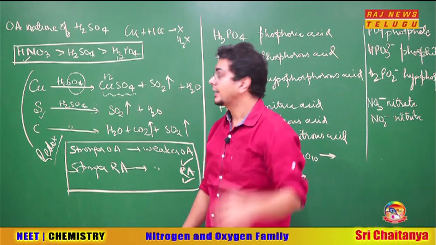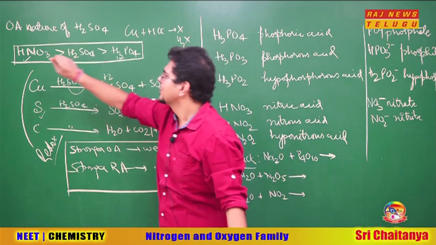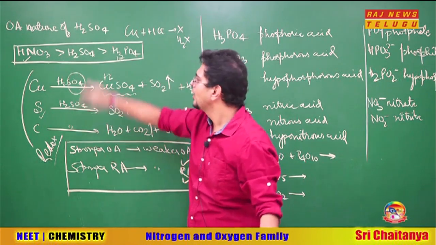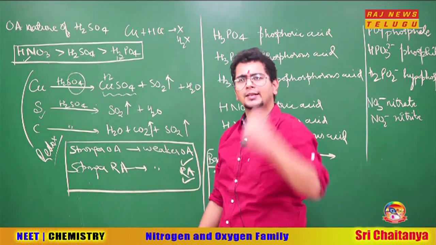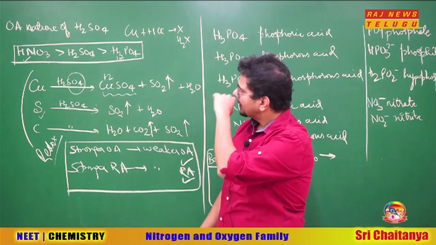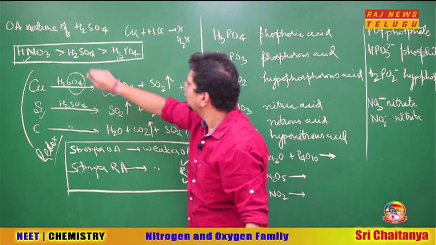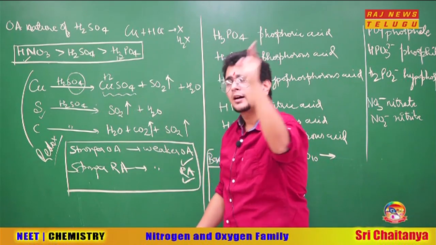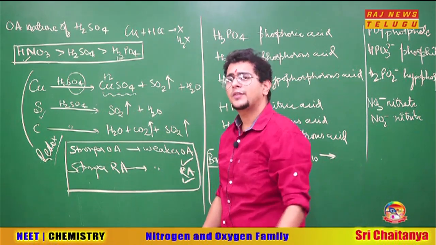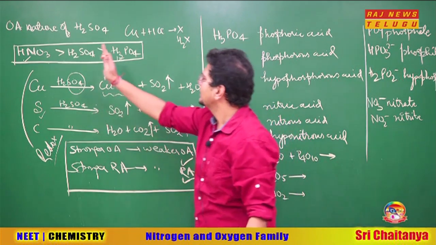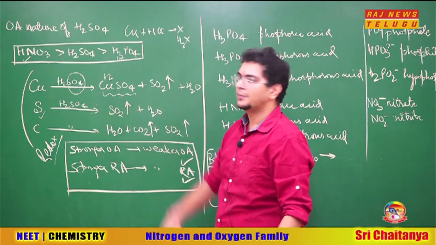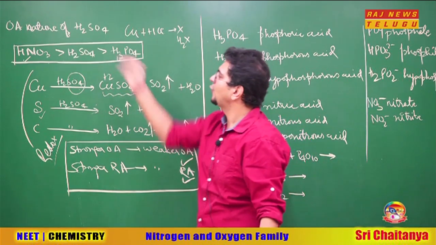That means H2SO4 cannot make H2SO4 himself. You need something better, like HNO3 is better than H2SO4. So can HNO3 react with sulfur or SO2 to form H2SO4? 100% yes. Sir, by that logic, can H2SO4 react with phosphorus to form H3PO4? Absolutely correct, 100% correct. You just now understood a very nice, brilliant logic.